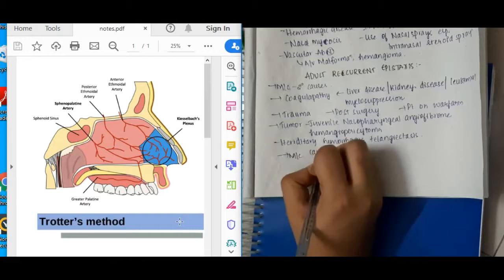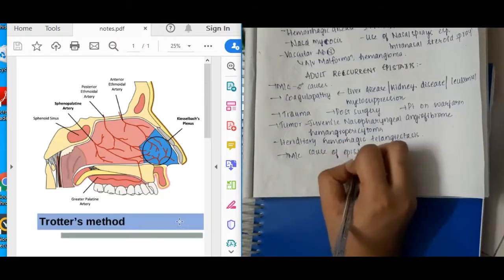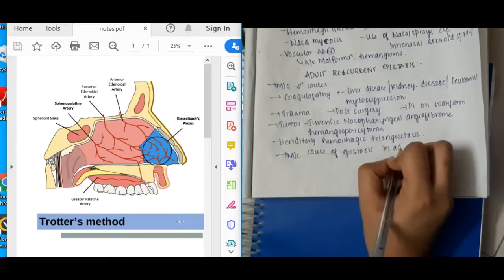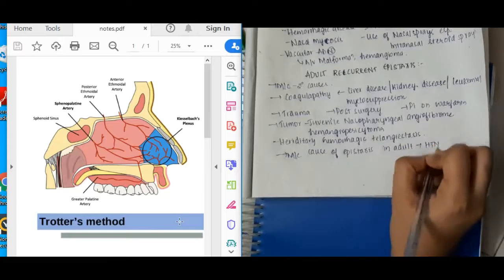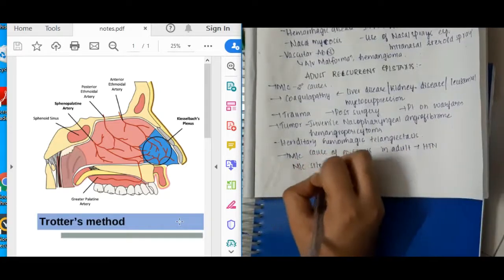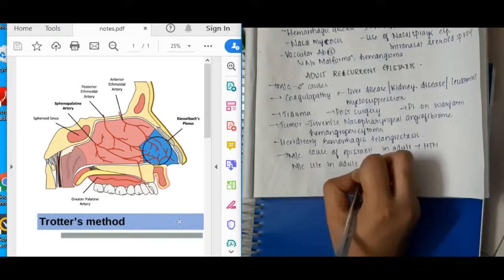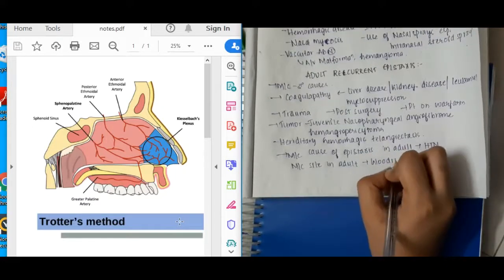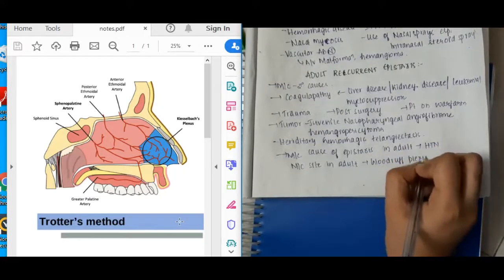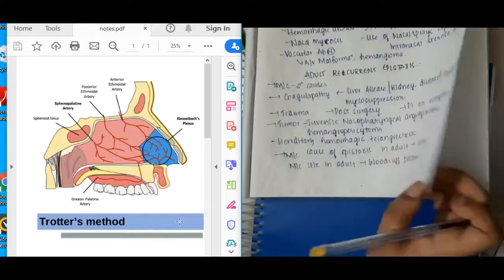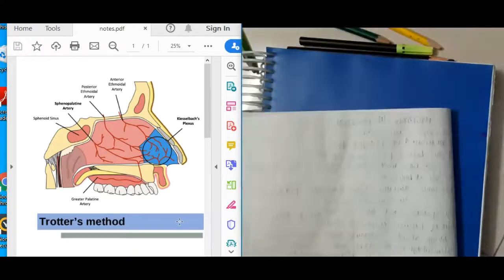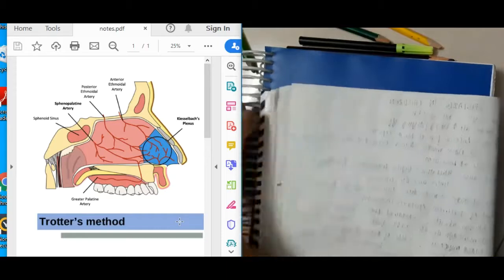Then what is the most common cause of epistaxis in adults? The most common cause of epistaxis in adults is hypertension. What is the most common site of epistaxis in adults? It is Woodruff's plexus. So it is almost the opposite of children, because in children it is Kiesselbach's plexus, whereas in adults it is Woodruff's plexus.